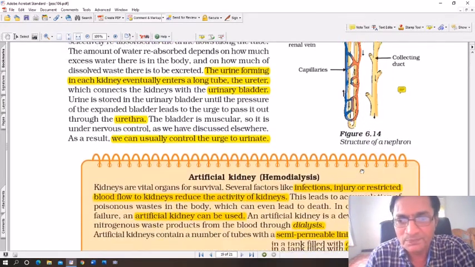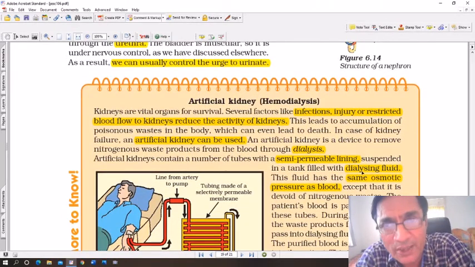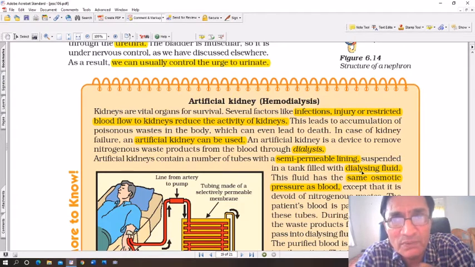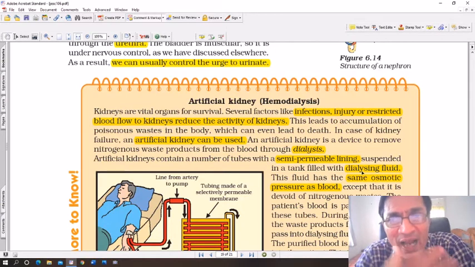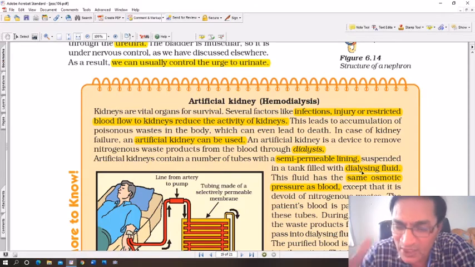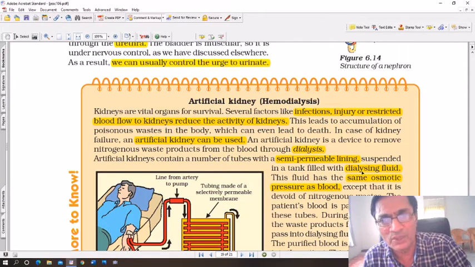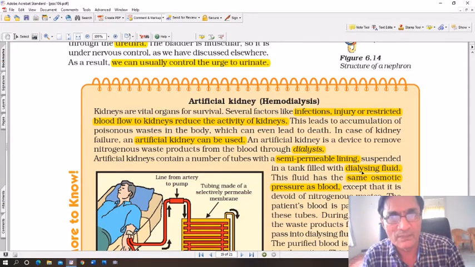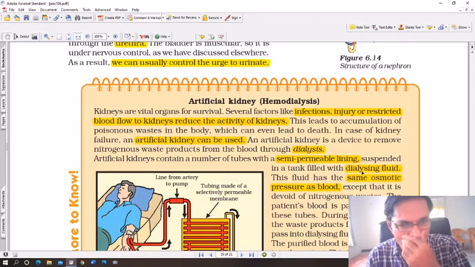Alright, now artificial kidney or hemodialysis. The word hemo means blood. Hemodialysis means dialysis of the blood, which means filtration of the blood. In other words, it is an artificial method of filtration. Just as the kidneys do the work of filtration of the blood, in the same way there is an instrument or an entire mechanical setup in the hospital which does the work of the kidneys, and that is called dialysis or simply hemodialysis, the artificial kidney.